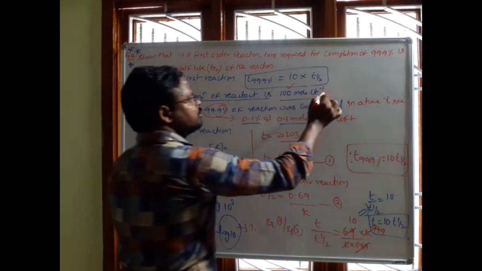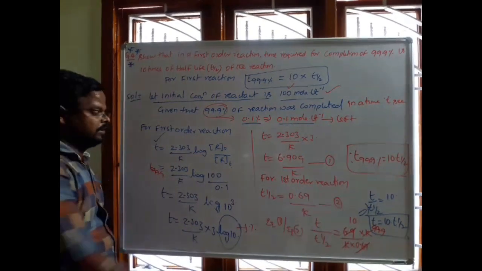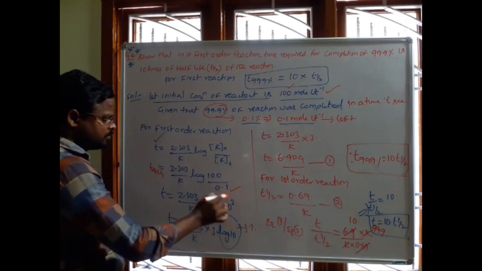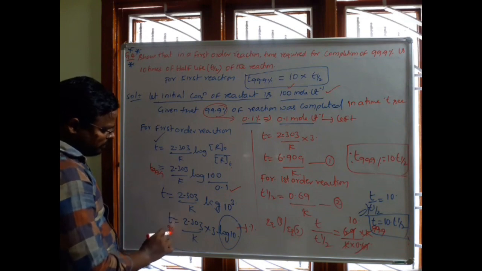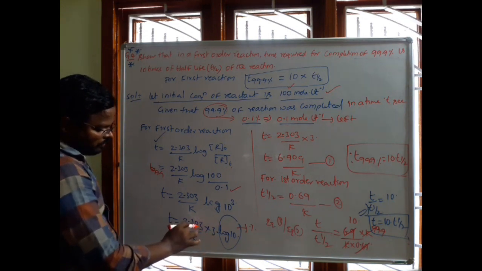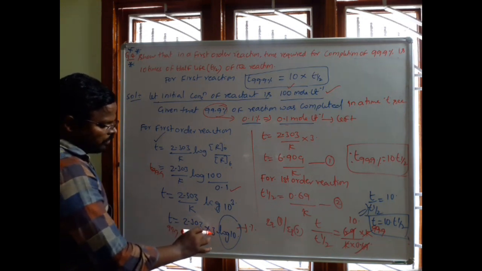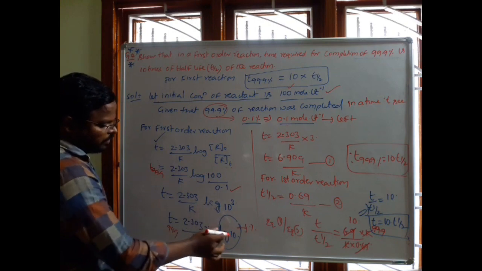Out of 100 moles per liter, 0.1 moles per liter is left. Substituting this, we get t 99.9% equal to 2.303 by k into log of 10 power 3, and 10 power 3 we can write as 3 into log 10.